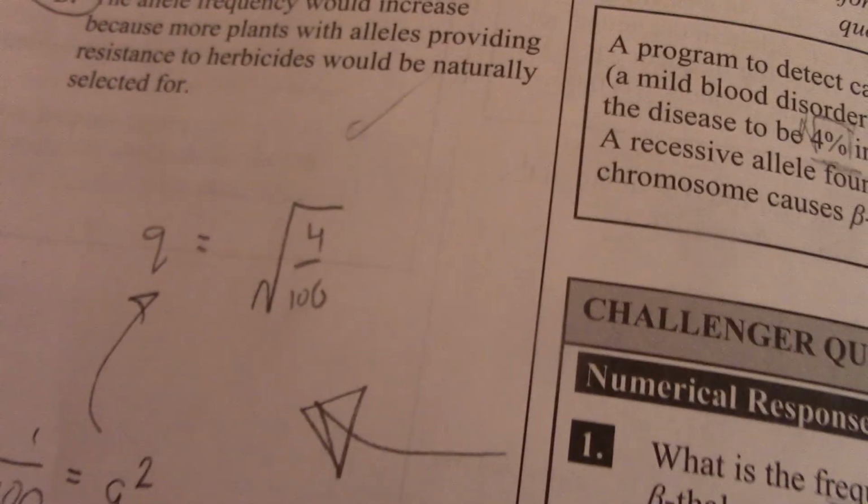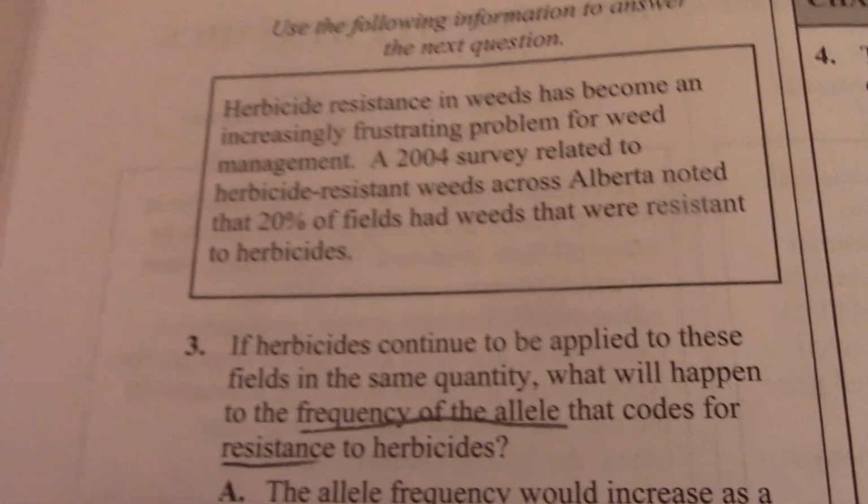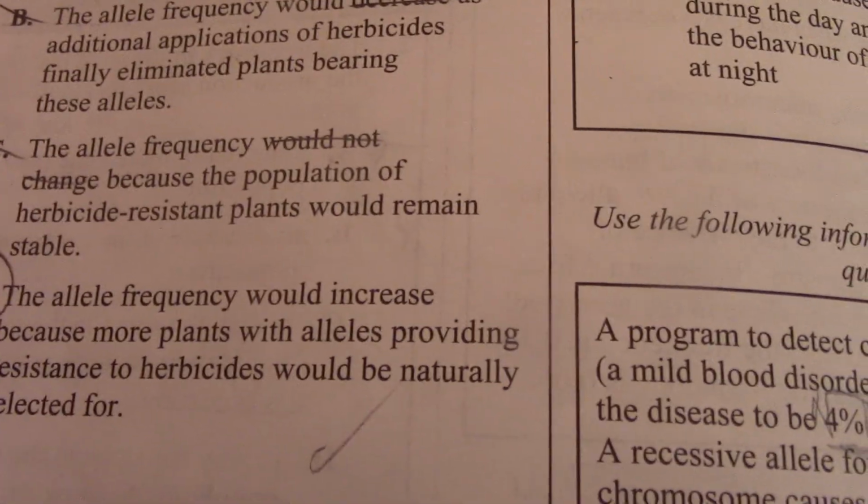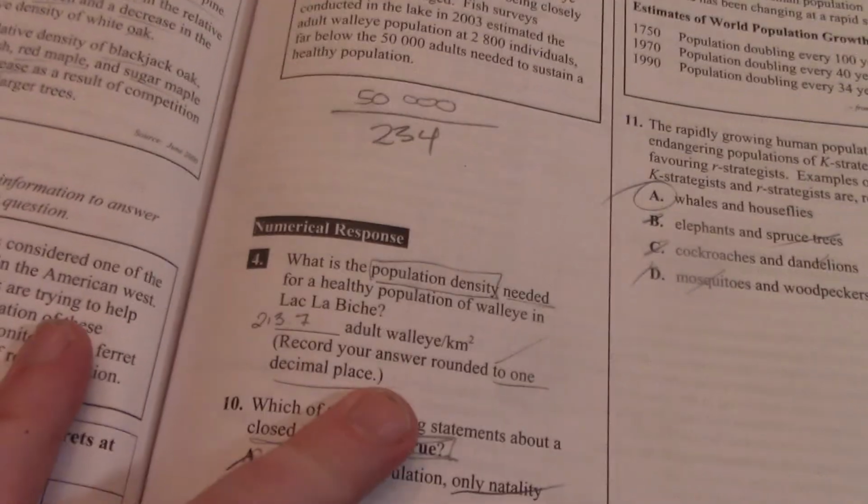Take a look at page 138, question 3 as well. And this is about herbicidal resistance. So as we use more pesticides and herbicides, they become resistant quicker. Challenger question 4 on 138 is very good as well. So these are, again, all related to Hardy-Weinberg equilibrium. I'm going to leave those there for you. If you have questions about them, please let me know.